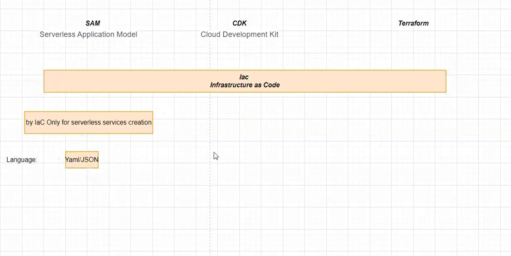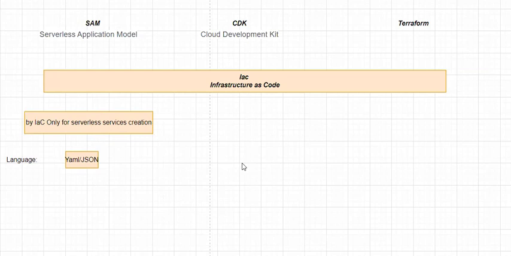That is, you can create your infrastructure as code by using these two languages. And by using that code template, you can only create serverless services in SAM. That is, you can deploy your stack only with serverless services.